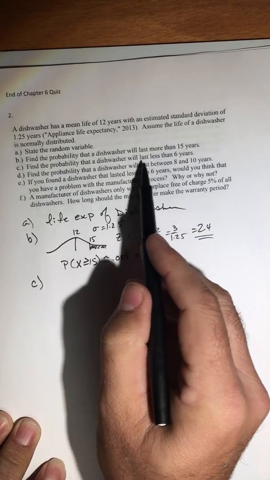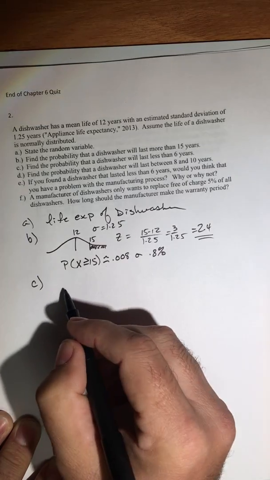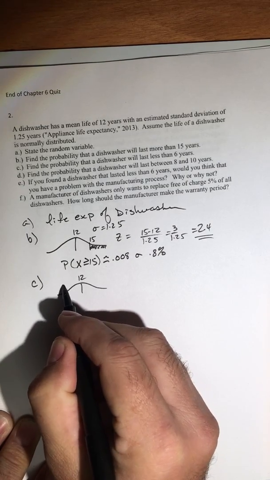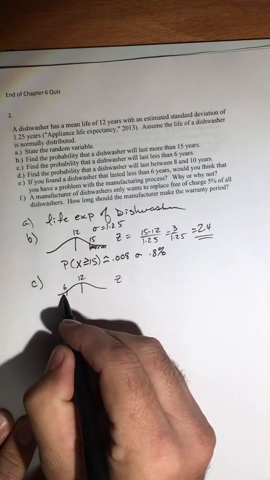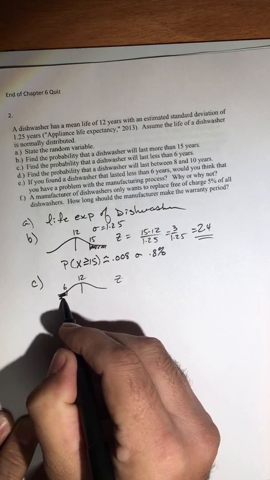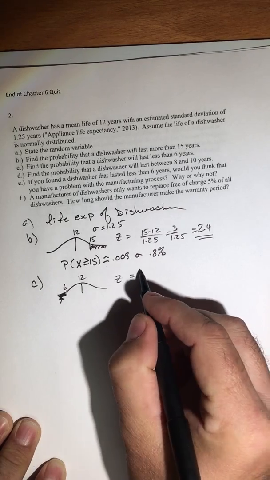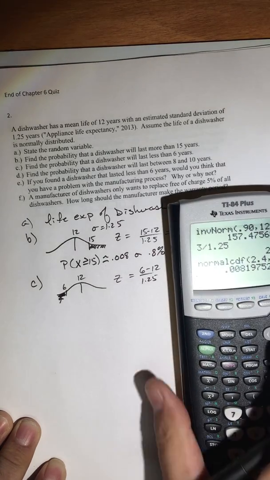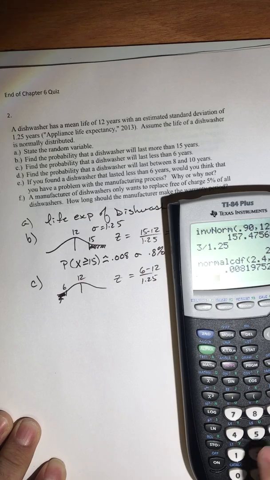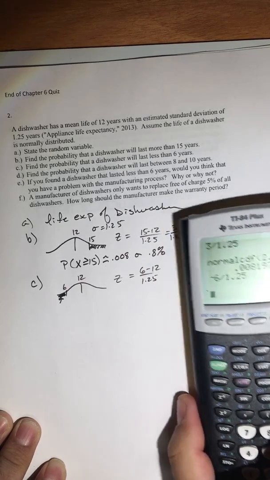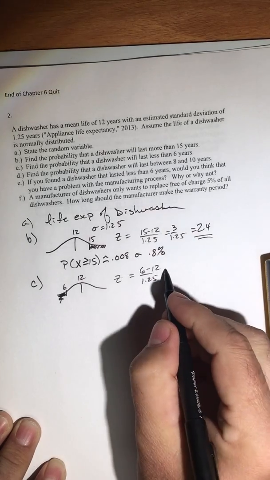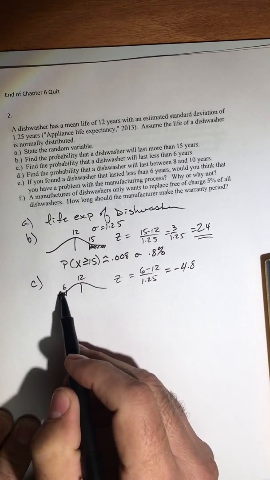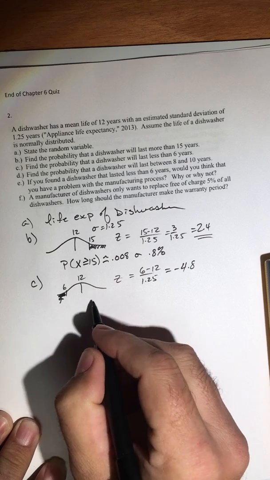Find the probability the dishwasher will last less than 6 years. So again, mean of 12. 6 is going to be way down here. And so we're interested in less than 6, so that little region there. So our z-score is going to be 6 minus 12 divided by 1.25. So this is negative 6 over 1.25, which is negative 4.8. So it's nearly impossible for it to only last 6 years or less.